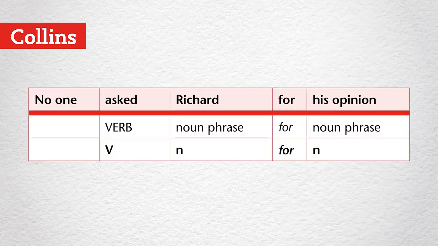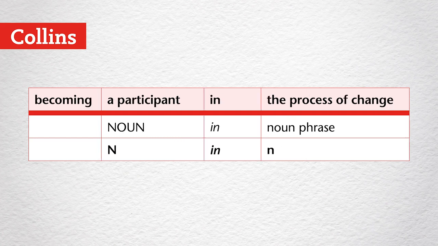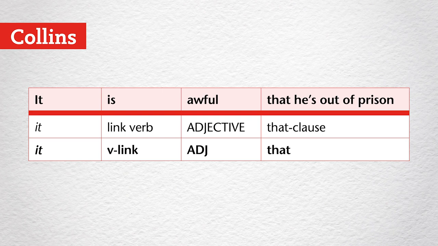So for example, no one asked Richard for his opinion. Asked is a verb followed by a noun phrase, for noun phrase, or V N for N. Becoming a participant in the process of change, participant is a noun followed by in and a noun phrase, or N in N. And it's awful that he's out of prison, is it followed by a link verb, followed by an adjective, followed by a that clause, or it v-link adj that.